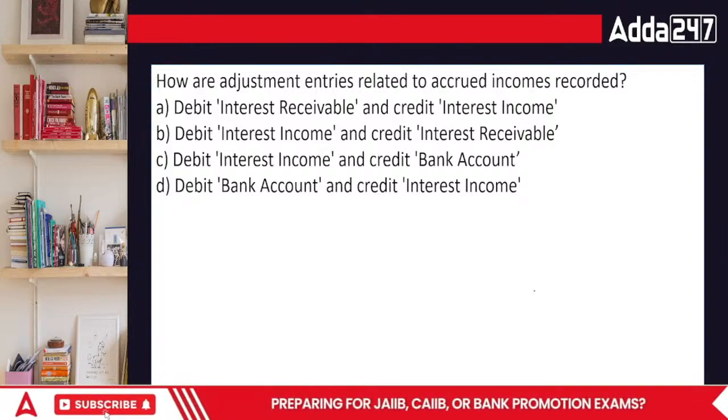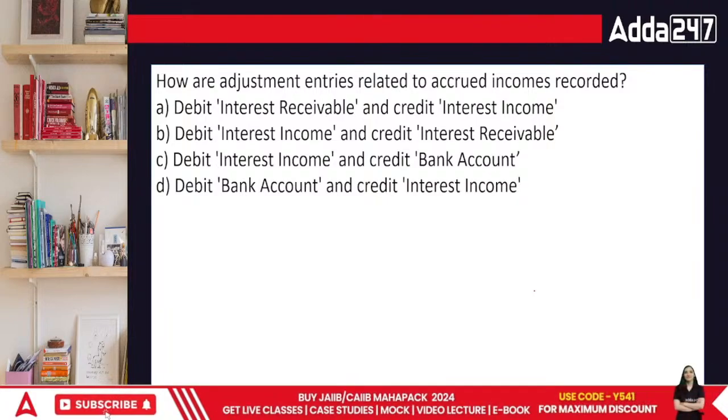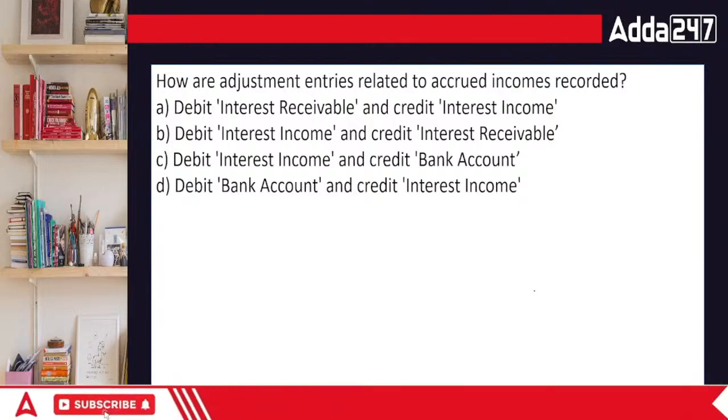How are adjustment entries related to the accrued incomes recorded? Accrued incomes matlab we are here to receive this income. Everyone, once we are here to receive this income, how do we do it?